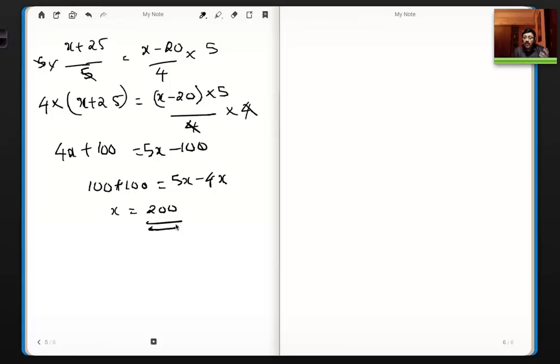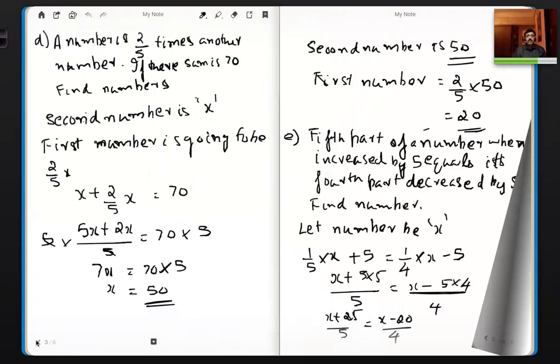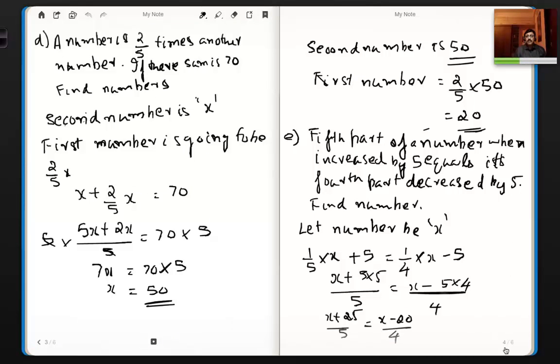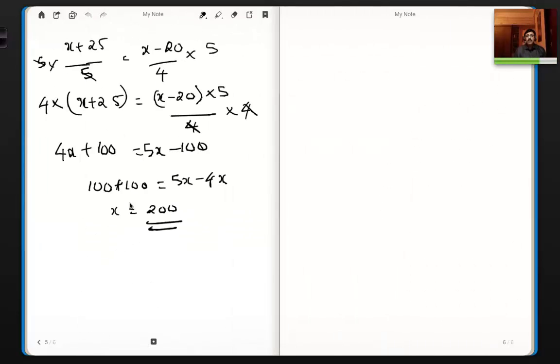Right? Now let us look at another question. Very, very simple question, this one. What was D or E or what was that? It was E. Okay, so it's F now. So let us look at that.